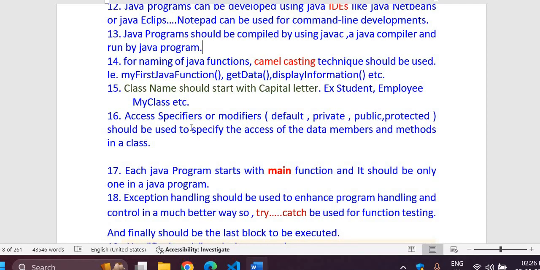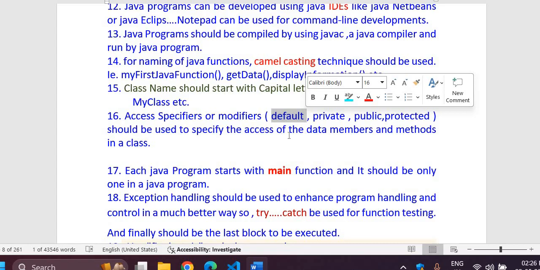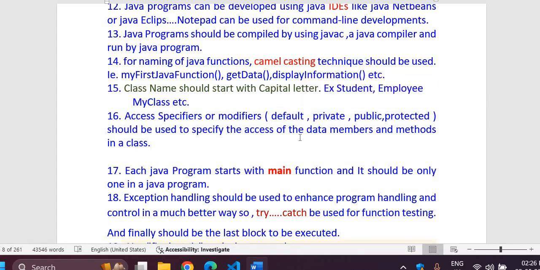Access specifiers, or access modifiers. These are very important. Please, private, public, protected, and default. Java uses one more access specifier, that is default. So if you do not define private, public, or protected, Java will be using a default access specifier through which you will be able to access your classes, class methods, and your what we call instance variables.